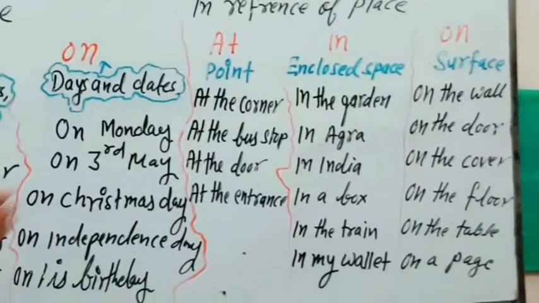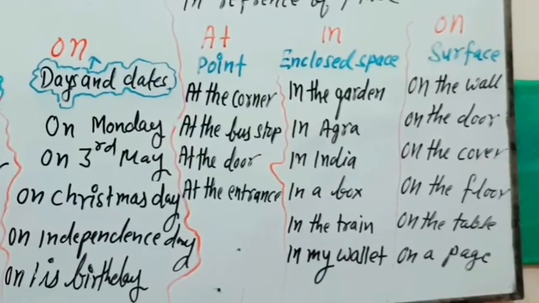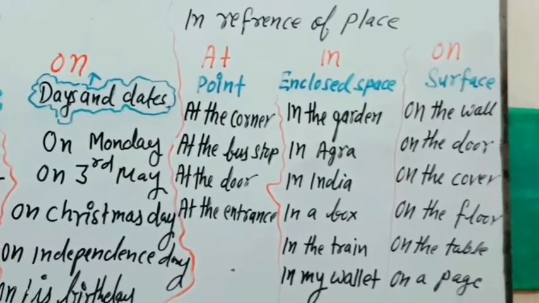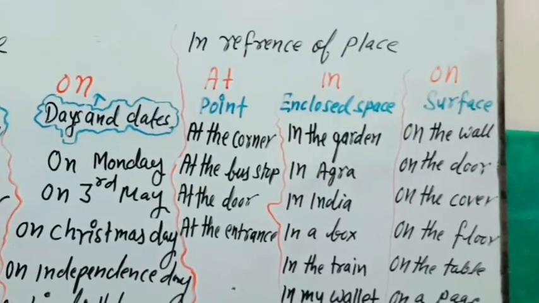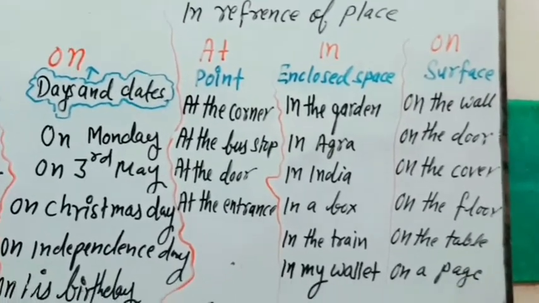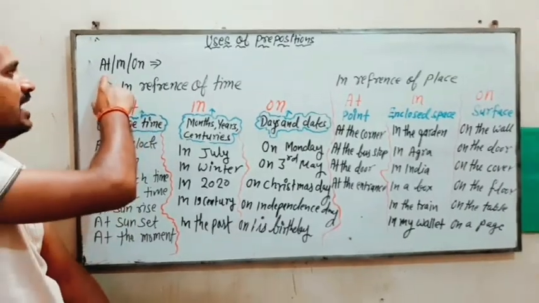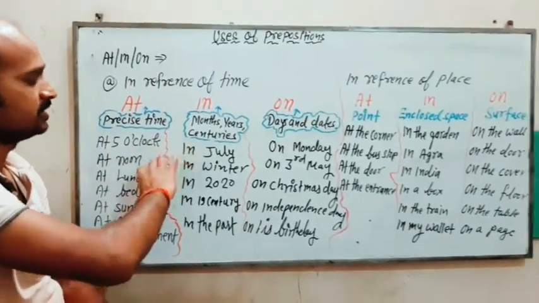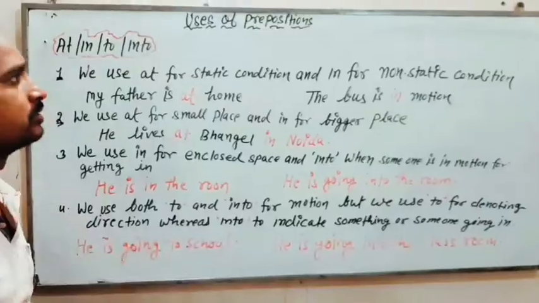Now for surface, on the wall, on the door, on the corner, or on the cover, on the floor, on the table, on a page. So these are the specific use of at, in, on. Now just have these words in your sentences and keep practicing this.